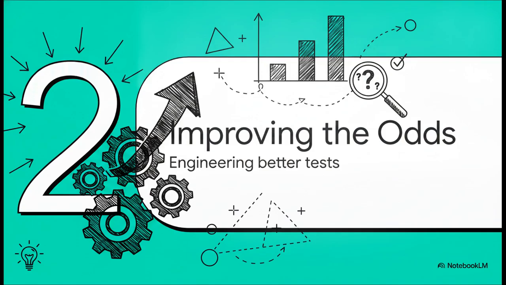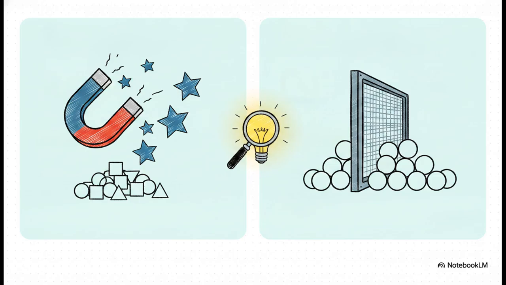If the math is really that dismal in these low prevalence scenarios, how do we fix it? That brings us to Section 2, improving the odds, engineering better tests. So we essentially have 2 testing metrics to play with here. On one side, we have sensitivity, which is all about correctly catching the positive users. On the other side, we have specificity, which is correctly rejecting the negative non-users.